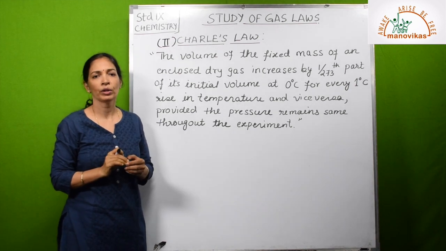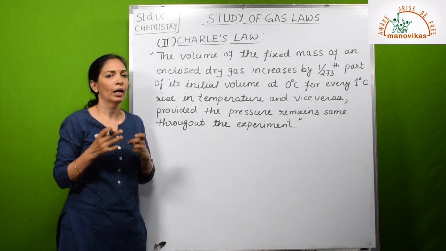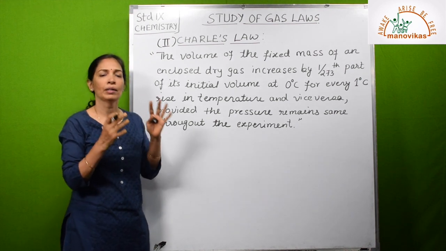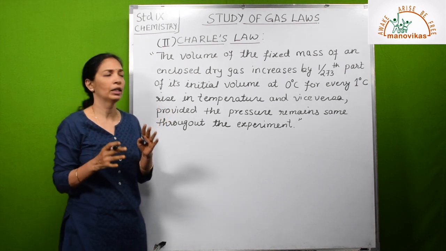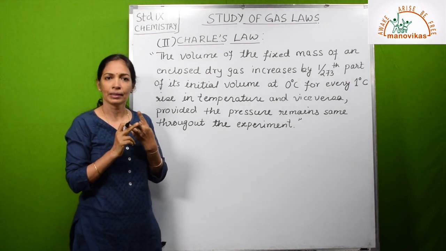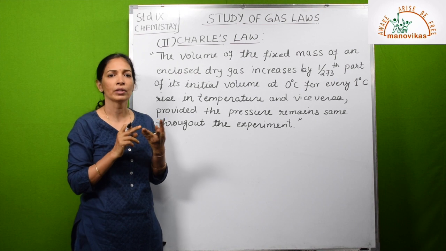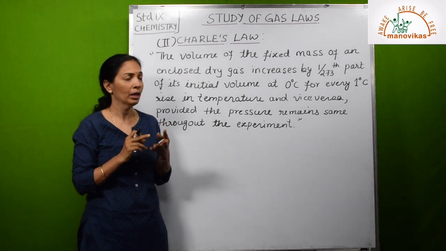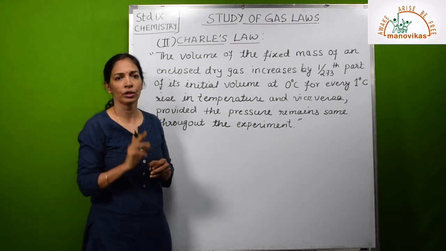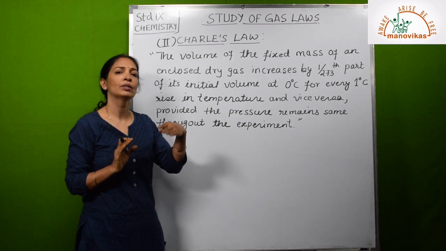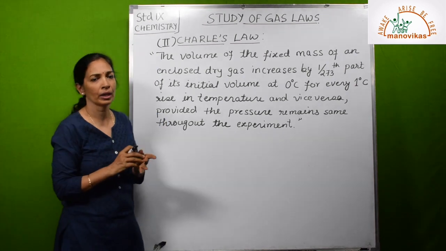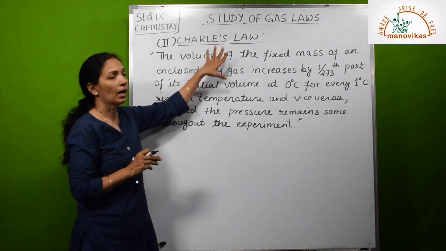What is Charles' law? Actually, Boyle studied the change in volume with pressure keeping temperature constant. So out of the three variables, volume, pressure and temperature, temperature was kept constant and the volume and pressure relation was found by Boyle. Charles has done just a little different. He kept pressure constant and the change in volume is observed by change in temperature. After doing that, he came to a conclusion and gave a law which is called Charles' law.